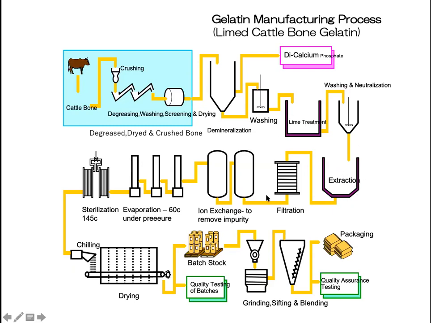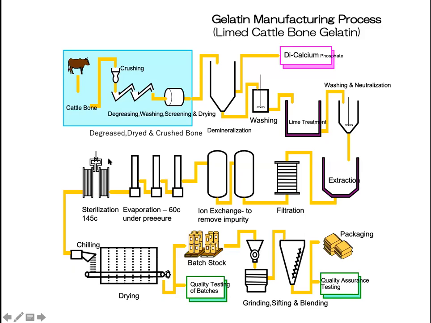Then it goes for the filtration, to remove the solid materials. The solid materials, the bone pieces and other things, will be removed. Then it goes for the ion exchange. If heavy metals or something are present, they will be removed in the ion exchange. Then it goes for the evaporation or condensation. So evaporation, as I told you, the liquid will be evaporated, and we get what we call the liquid gelatin here.